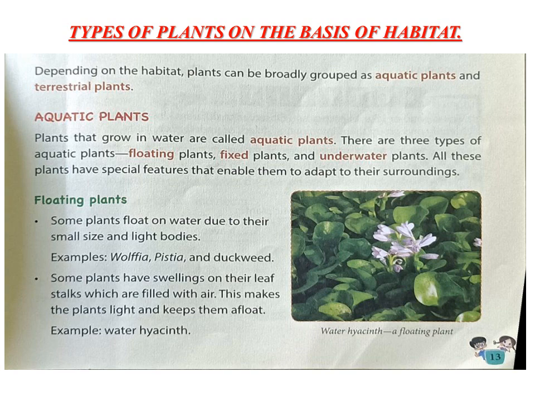Some aquatic plants float on the water due to their small size and light weight body. Examples: Eichhornia, Pistia and duckweed. Some plants have swellings on their leaf base or leaf stalk, which are filled with air, and this air-filled structure helps them to float on the water. Example, water hyacinth.